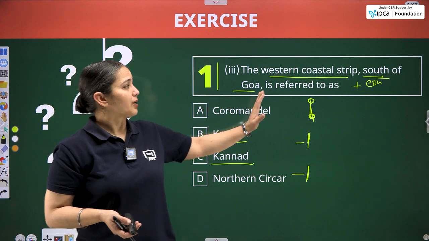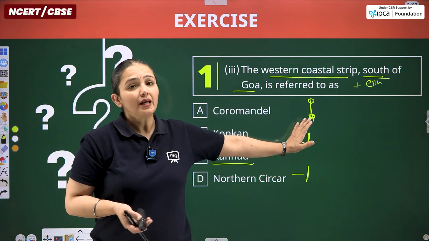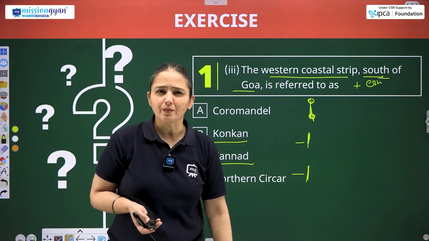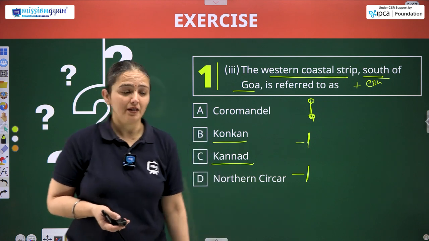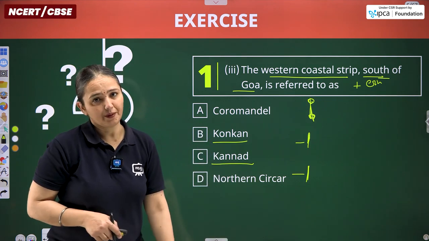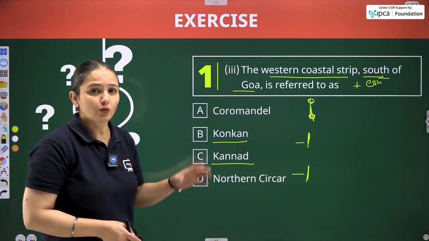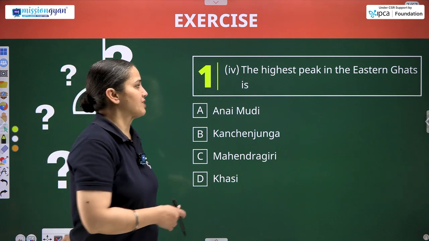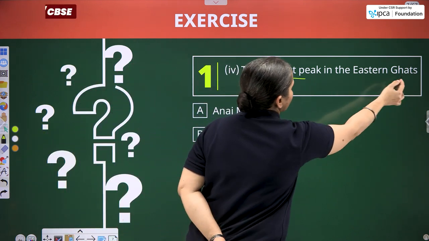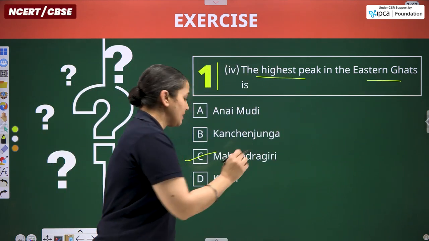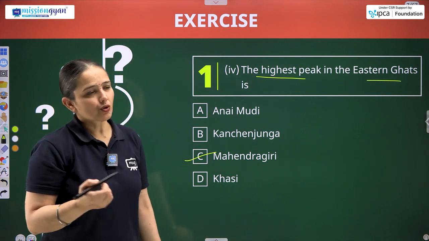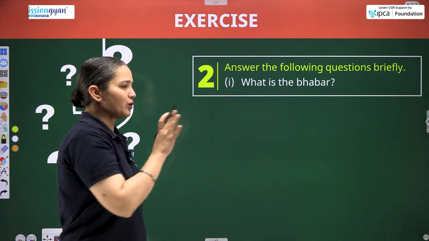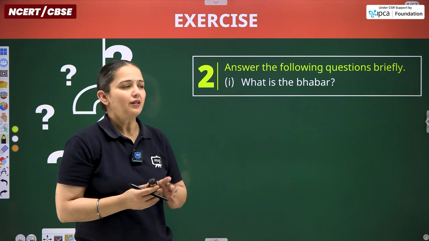Now we are simply talking about south of Goa. So simply in south of Goa lies which coastal strip? We are talking about Kannad, that is Kannad over here. Next is our question number 4 in terms of MCQs. The highest peak in the Eastern Ghats: Mahendragiri. Only one is there, so you can easily learn. Now that was the wrap up of the MCQs part.